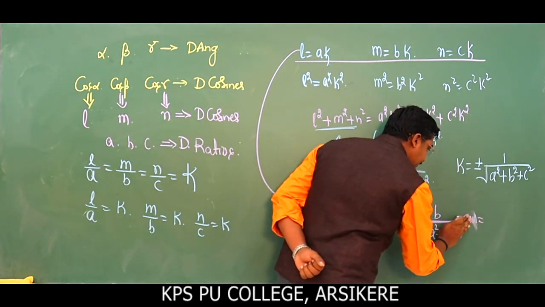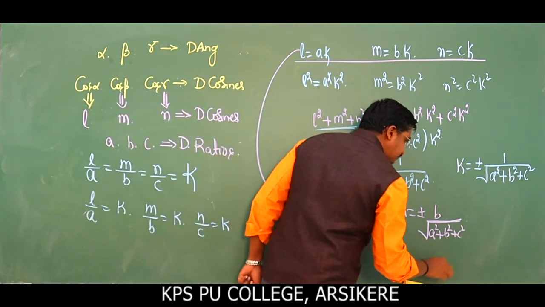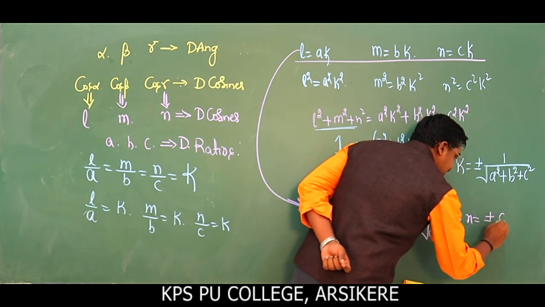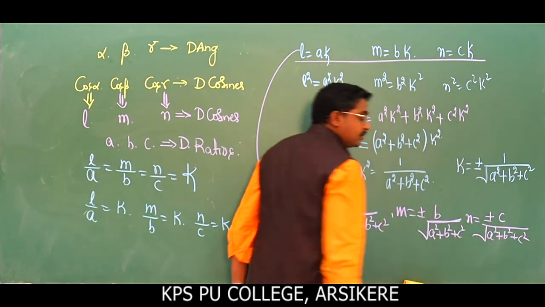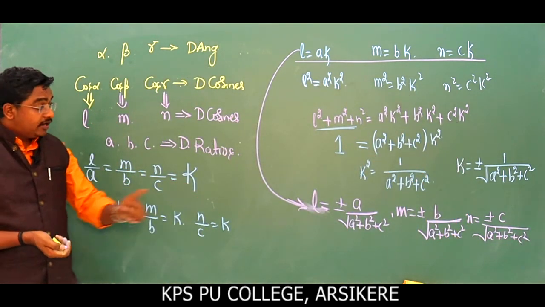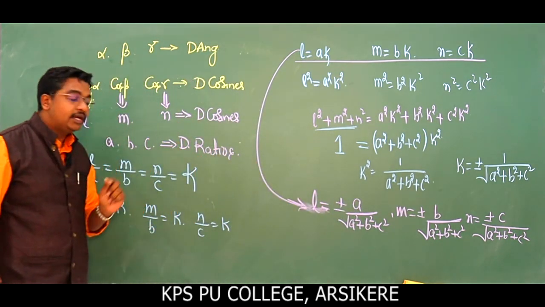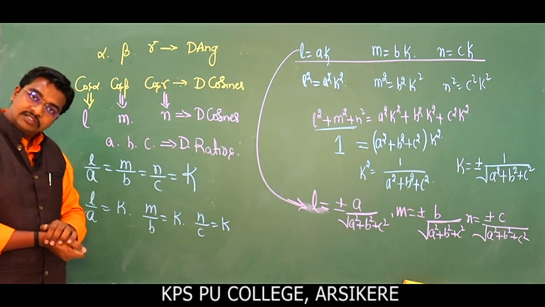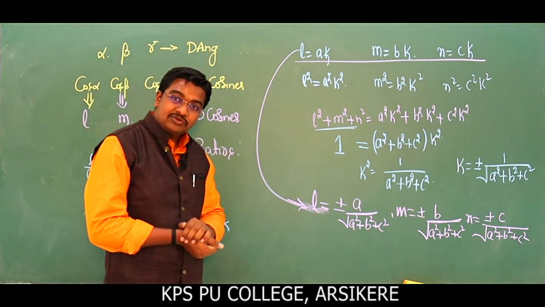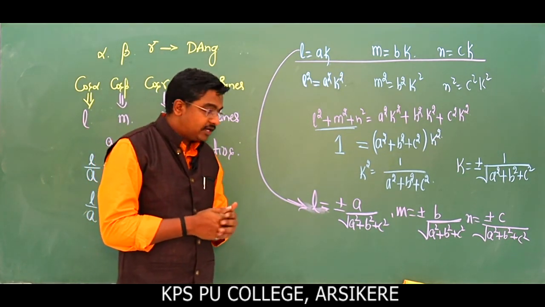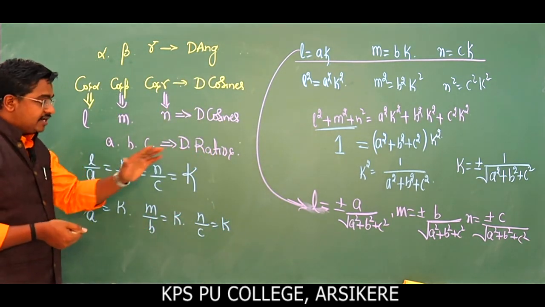L, M and N. The last term is N. N is equal to plus or minus C divided by square root of A square plus B square plus C square. So this is the relationship between direction cosines and direction ratios. L is equal to plus or minus A divided by root of A square plus B square plus C square. Similarly M is equal to plus or minus B divided by root of A square plus B square plus C square, and N is equal to plus or minus C divided by root of A square plus B square plus C square. So these are the things we are discussing in this class.